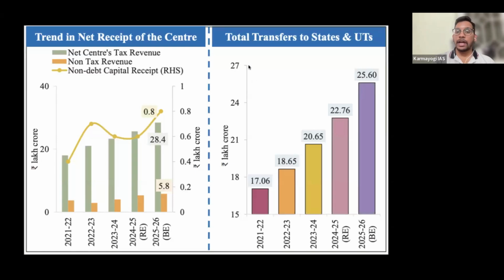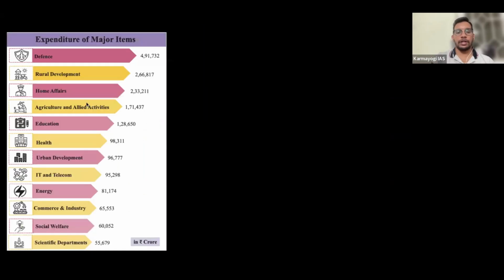Next, we have total transfers to states and union territories. How much money is the central government giving to the states? If you see, the central government is giving more money to states. It is a consistent increase, rather a very steep one. 17.17 lakh crores, 18.6, 20.65 lakh crores, 22. So consistently increasing. And next year, they are expecting to share 25.6 lakh crores. So this is the trend of the central government transferring to the states and union territories.